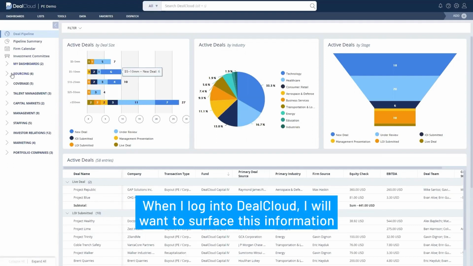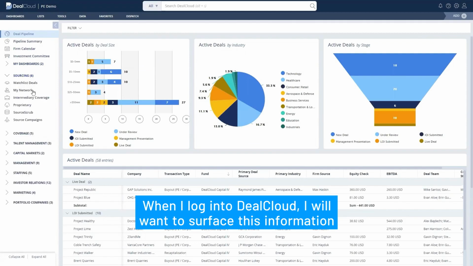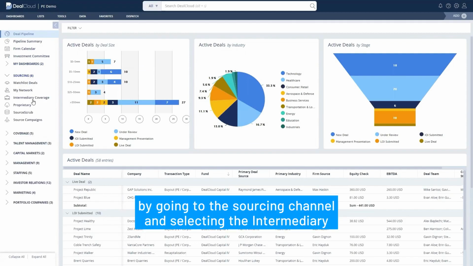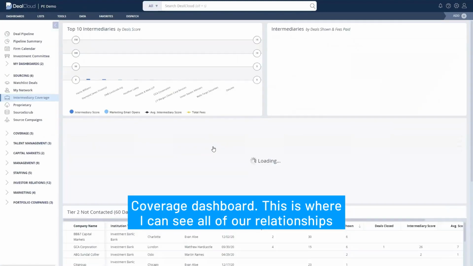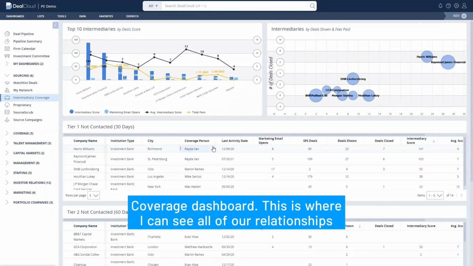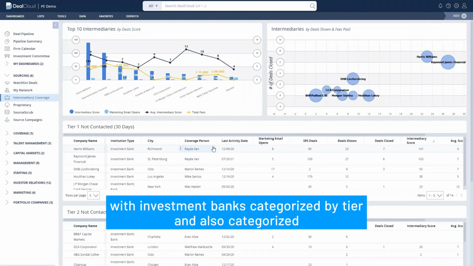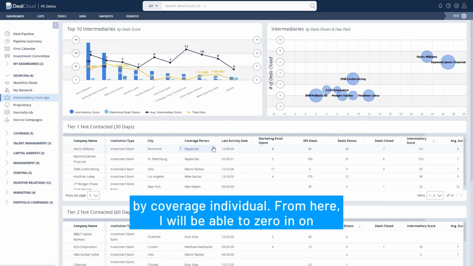When I log into DealCloud, I will want to surface this information by going to the sourcing channel and selecting the intermediary coverage dashboard. This is where I can see all of our relationships with investment banks, categorized by tier, and also categorized by coverage individual.